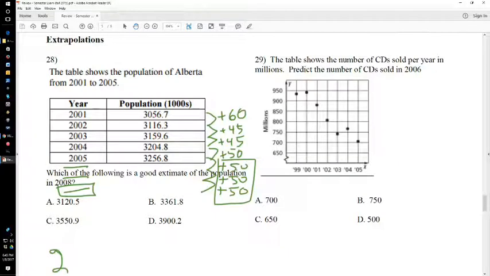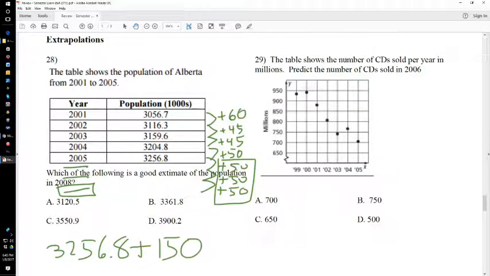3256 plus 150 is what? That's 3400. Yeah, it's 3400. That's about that one right there, a little shy of it.